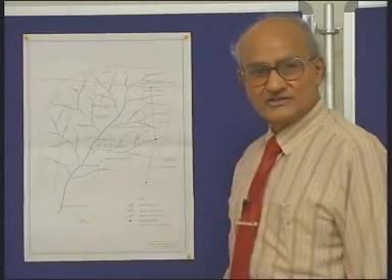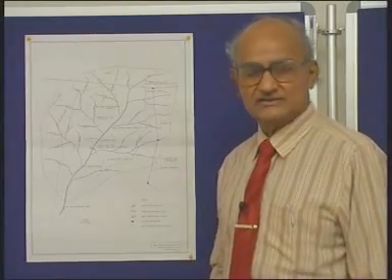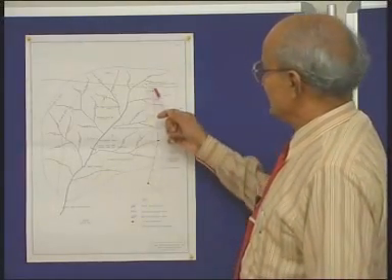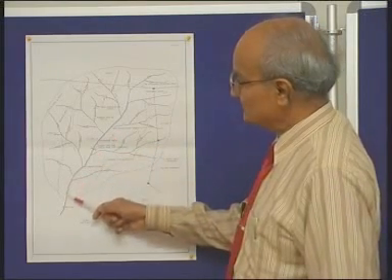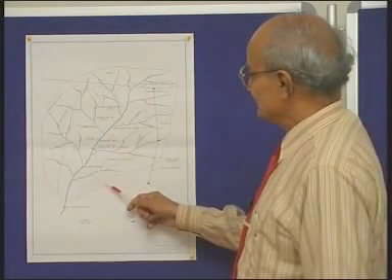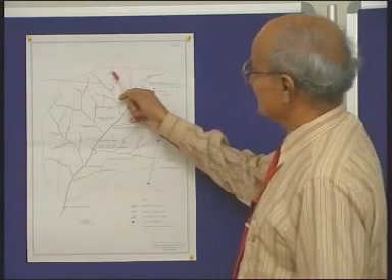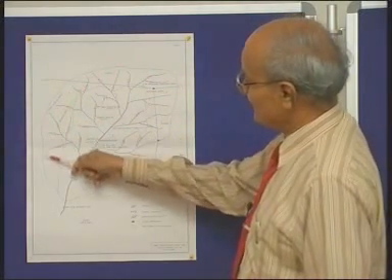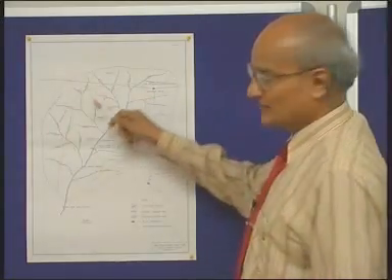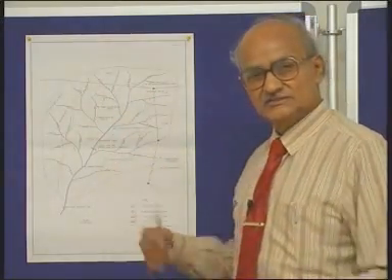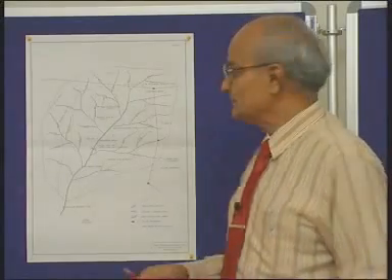Let us now consider a typical watershed of about 500 hectares. Suppose this is the main stream in the watershed and this is the ridge boundary of the watershed, the entire extent of area is about 500 hectares. This is how all the watershed development programs are presently being done in India.